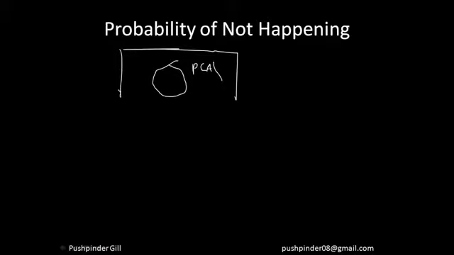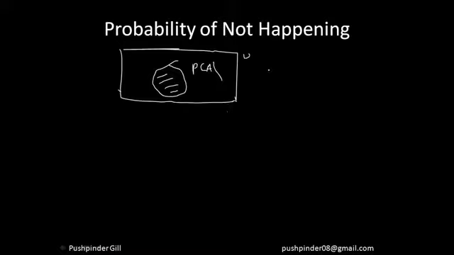So, probability of an event not happening, right? Let's suppose this circle here denotes the probability that event A happens, and this square over here is the complete universe. So this is the universe, and this circle represents the probability that event A will happen. Let's suppose you drinking a cup of coffee, right? So let's suppose the probability of you drinking a cup of coffee is equal to P of A. Now what is the probability that you will not drink a cup of coffee?